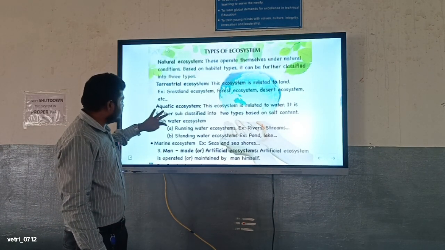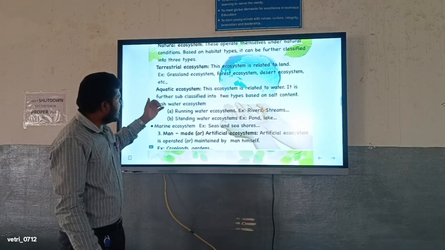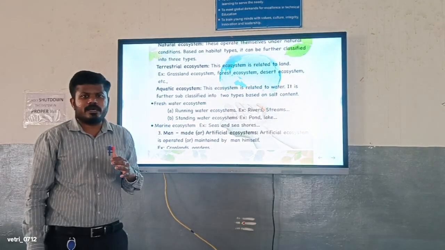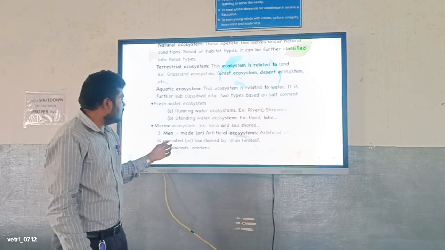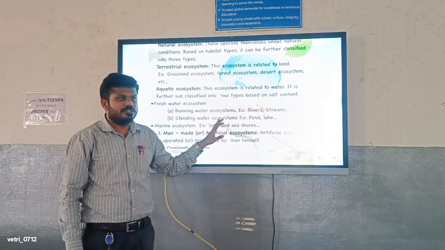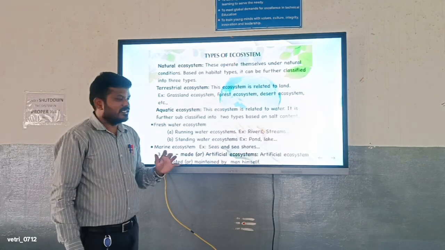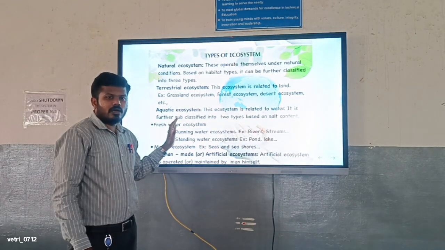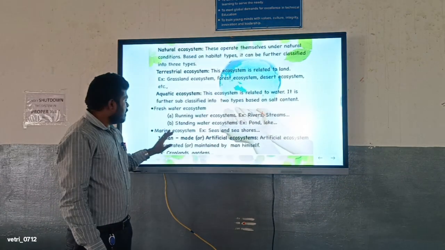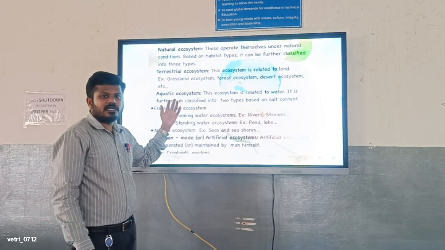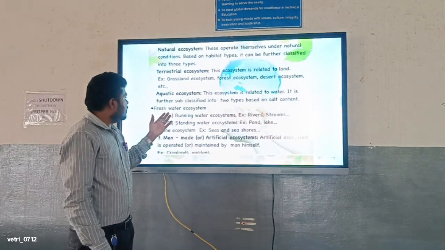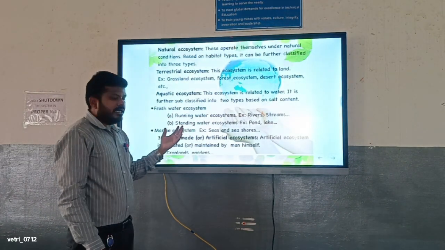In aquatic there are two kinds: freshwater ecosystem and marine ecosystem. The third one is the man-made or artificial ecosystem.